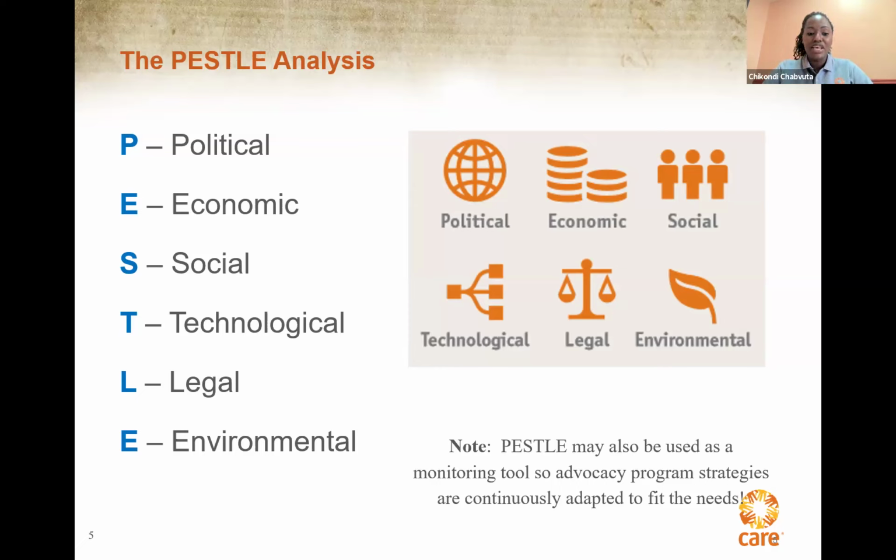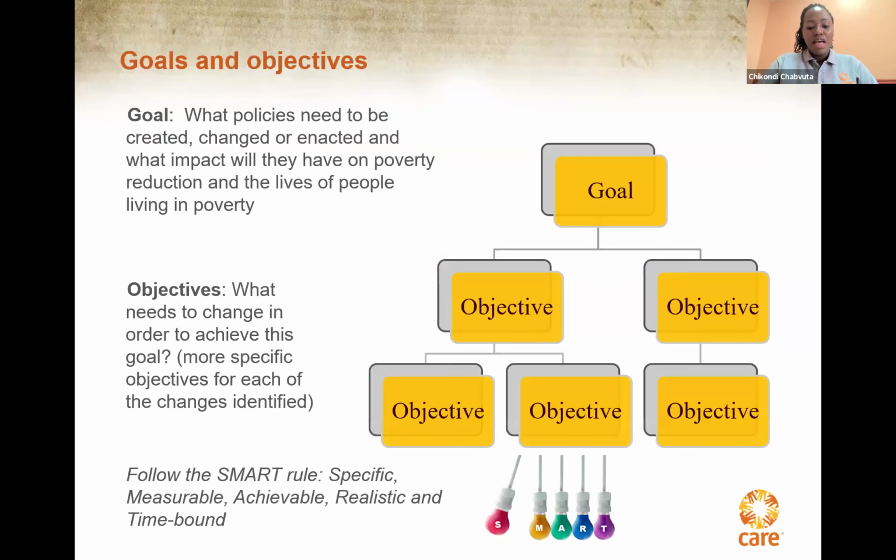Your PESTLE analysis should be able to provide the answers. For example, because adaptation is more likely than mitigation to go to women small-scale farmers, and because Malawi has related commitments in its climate change policy, but its current finance package is incoherent with those objectives, and so on and so forth.